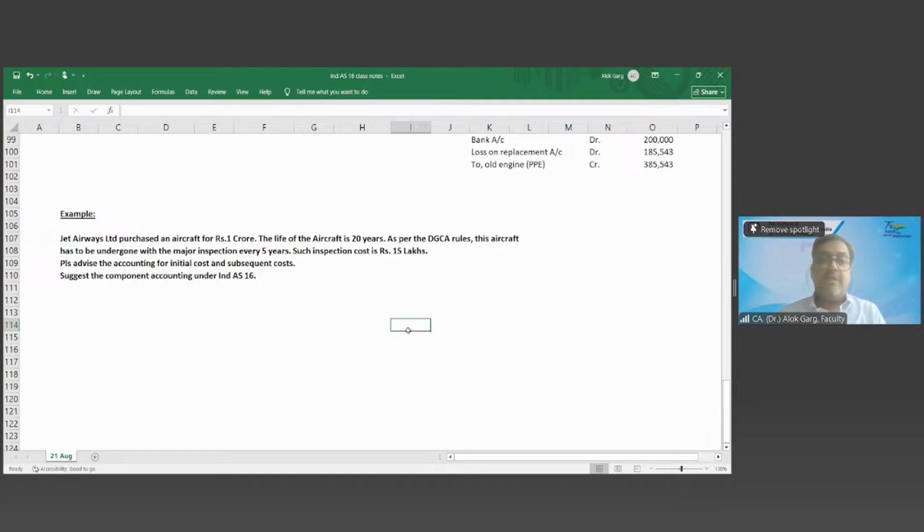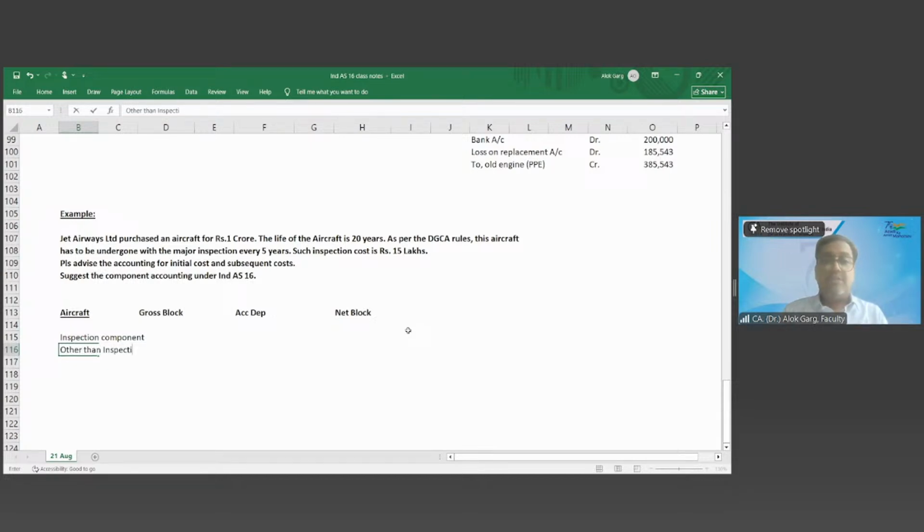So if I split this aircraft into gross block, accumulated depreciation, and net block, what are the components of the aircraft? The inspection component and the component other than inspection.